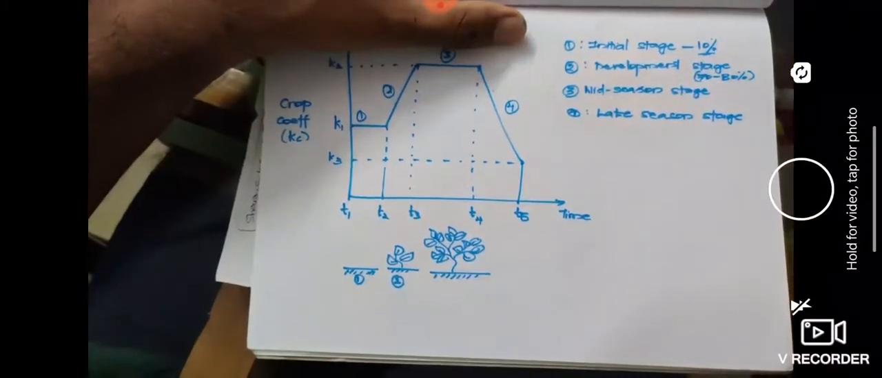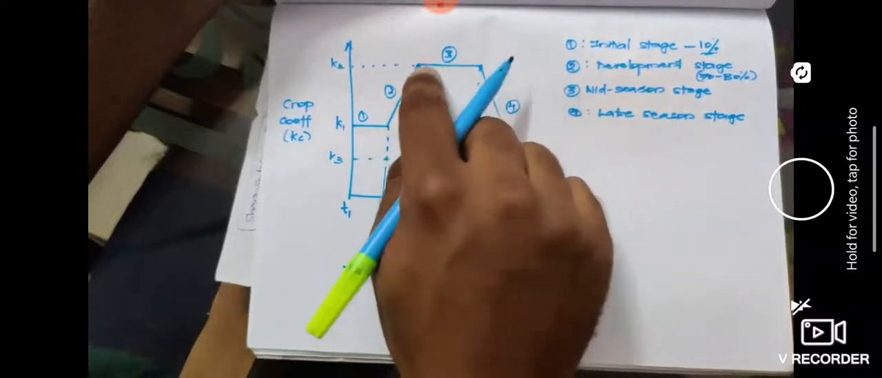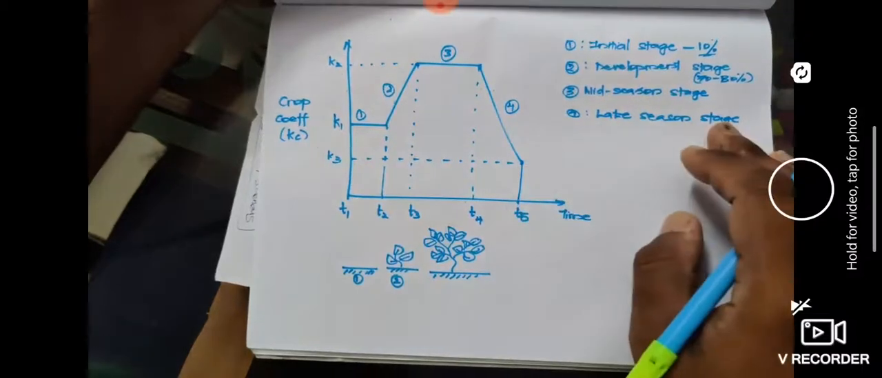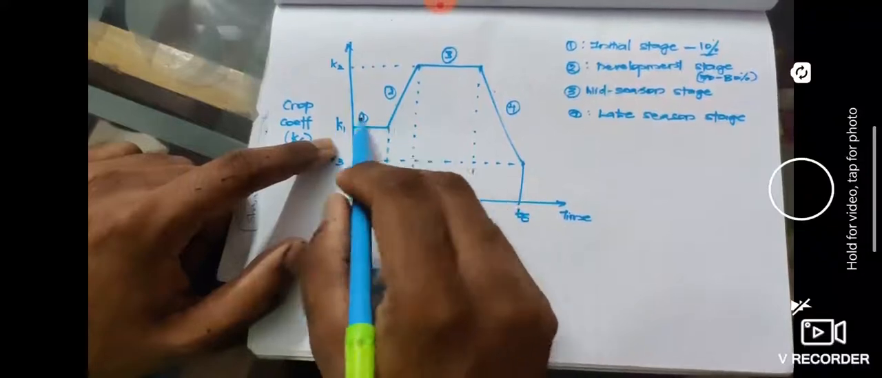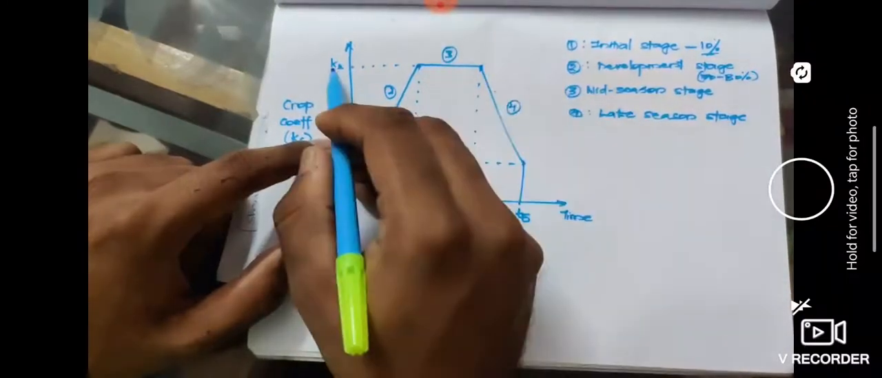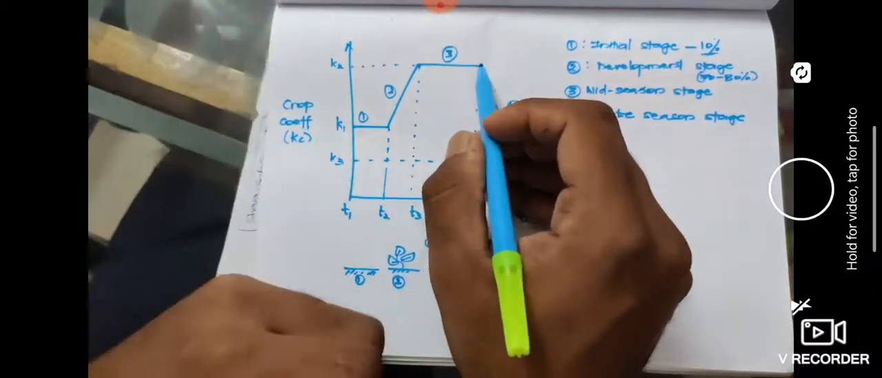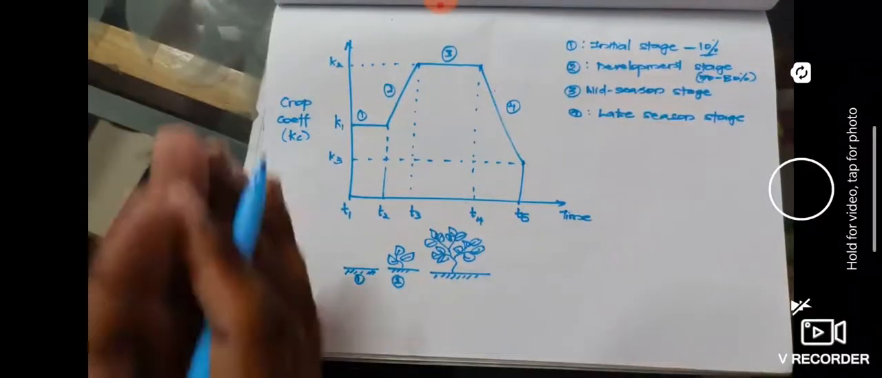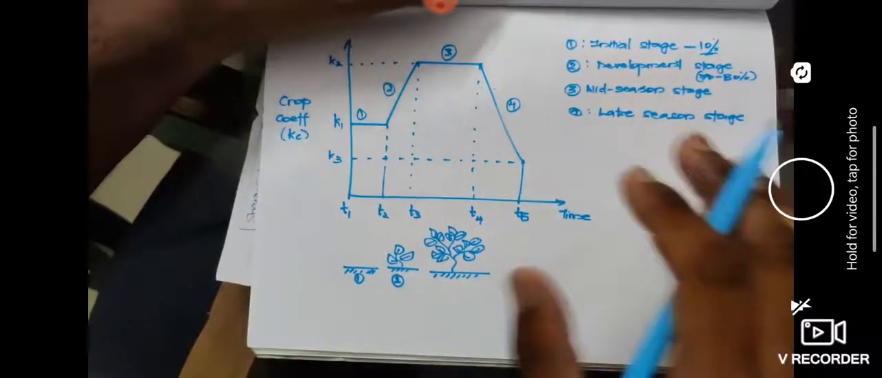The mid-season stage means from full ground cover up to maturation, and from maturation to the harvest you have the late season stage. This is how it varies. Initially, before sprouting out, it has a value K1. Then during its growth it has a value K2, continuing. Once you take the harvest, it slowly reduces and comes back to a value K3. This is how your crop coefficient varies. The crop coefficient depends upon the stage of growth. This is also important.